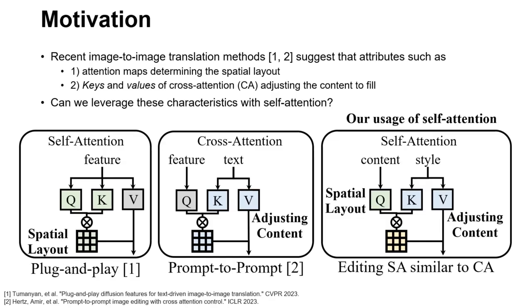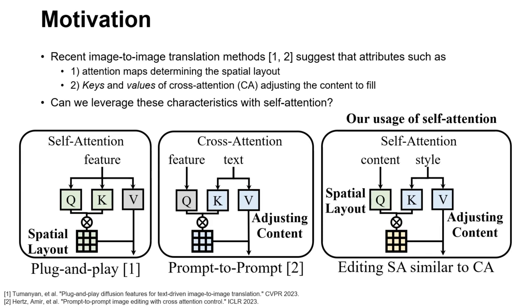Recent diffusion model-based image-to-image translation methods reveal the attributes of attention layers. For example, Plug-and-Play shows the attention map of self-attention determines the spatial layout of the generated image. And also, Prompt-to-Prompt shows that keeping the cross-attention map while changing the value of the text condition only adjusts the content of the generated image while keeping its structure.